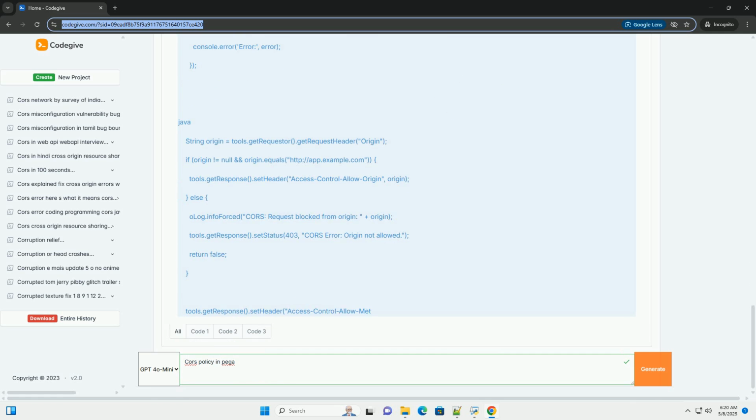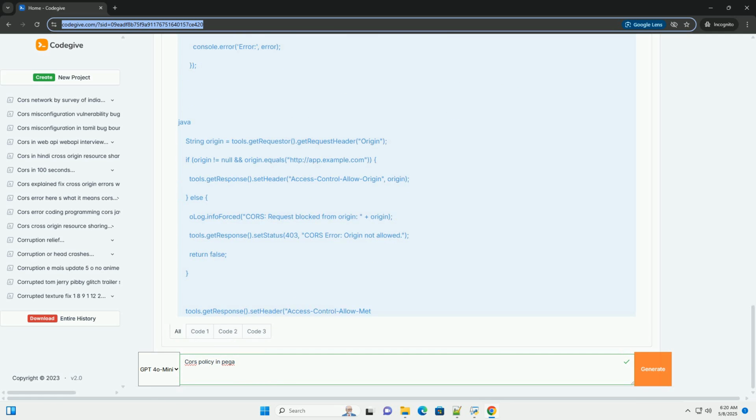Dynamic origin handling. For scenarios where you need to allow a dynamic set of origins, for example multiple subdomains, you can use server-side logic to determine the allowed origin based on the Origin header in the request. This requires more complex code, but it provides greater flexibility. This is demonstrated in the Java code examples above.